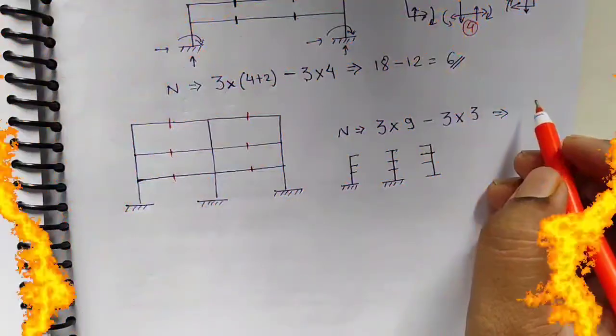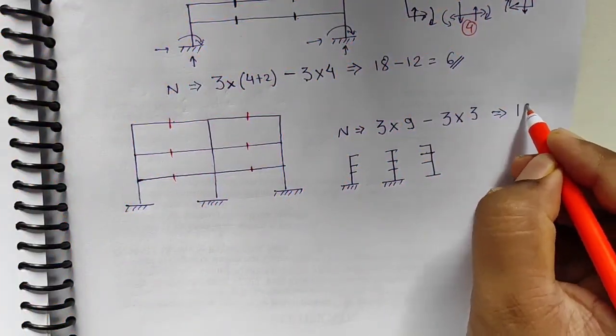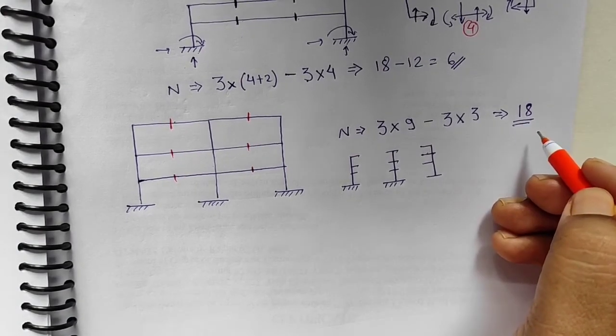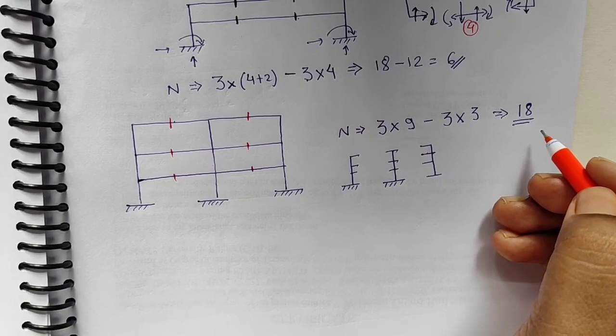So the degree of indeterminacy will now be 18. So in this way I can solve the degree of indeterminacy.